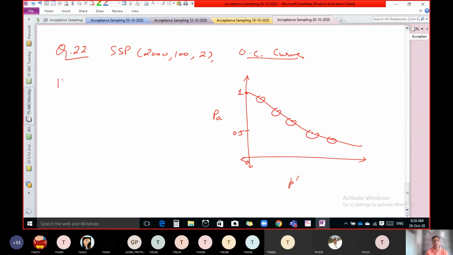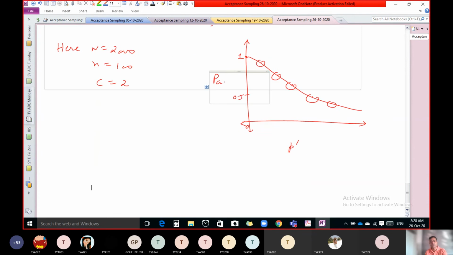So here capital N is 2000, small n is 100, C equal to 2. Capital N is more than 200, so we have to use Poisson distribution. Whenever there is a question for OC curve, it is better to first find out the OC function. How to find the OC function?